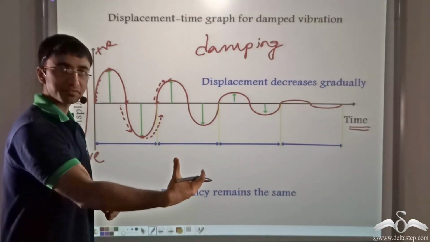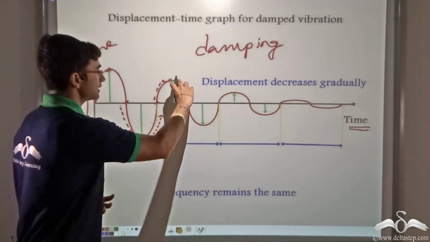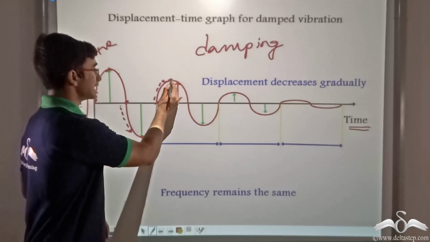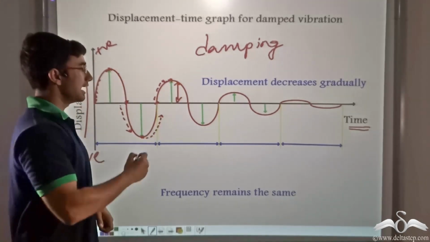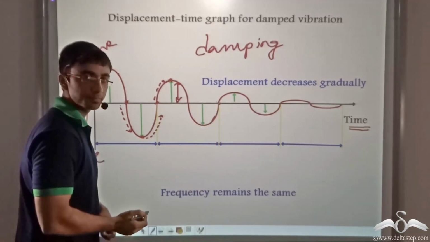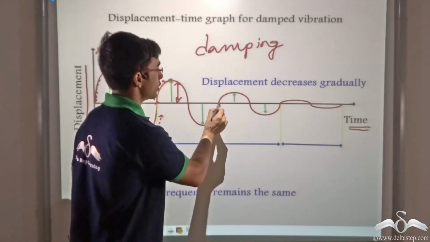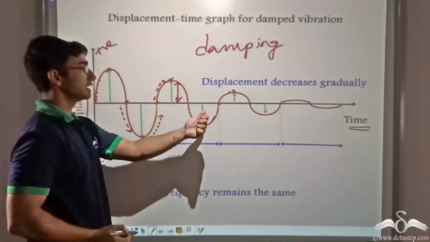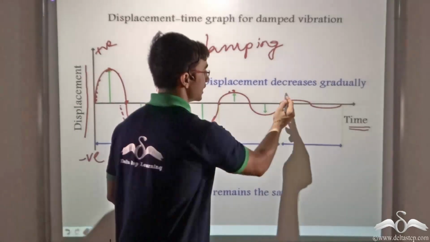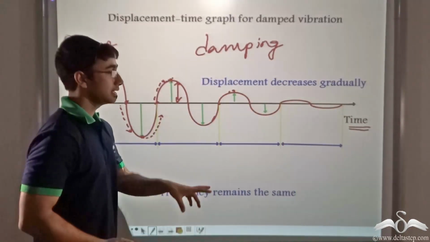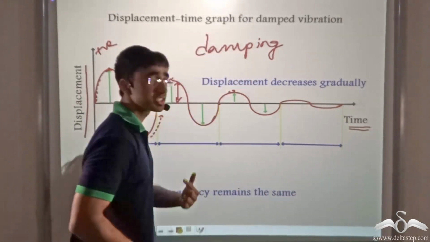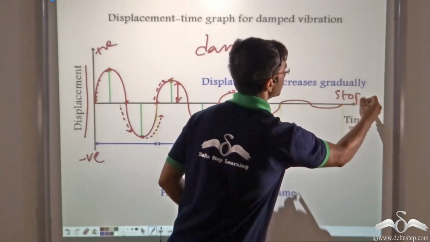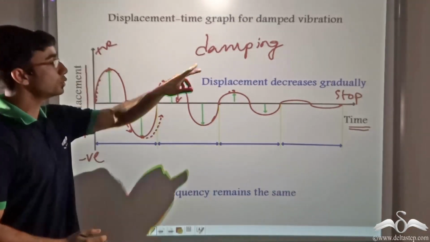The body is doing work against air friction, so it's losing energy, and as a result, the amplitude is decreasing. So the body moves to a particular distance that is less than the previous one. And again, the entire process is repeated for this cycle. In the following cycle, when the body moves forward from the mean position, its displacement will be even lesser than in the previous case. So it continues till a point comes when the displacement of the body from its mean position becomes 0. And that is when the body has come to a perfect stop or halt due to damping.